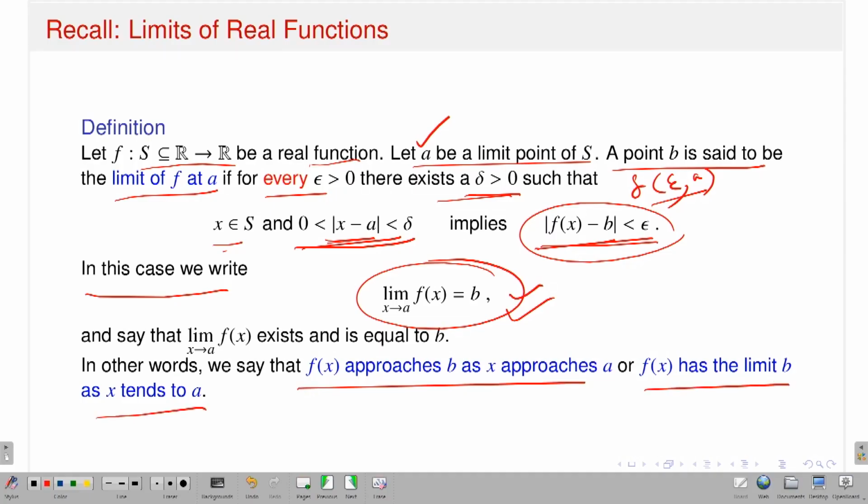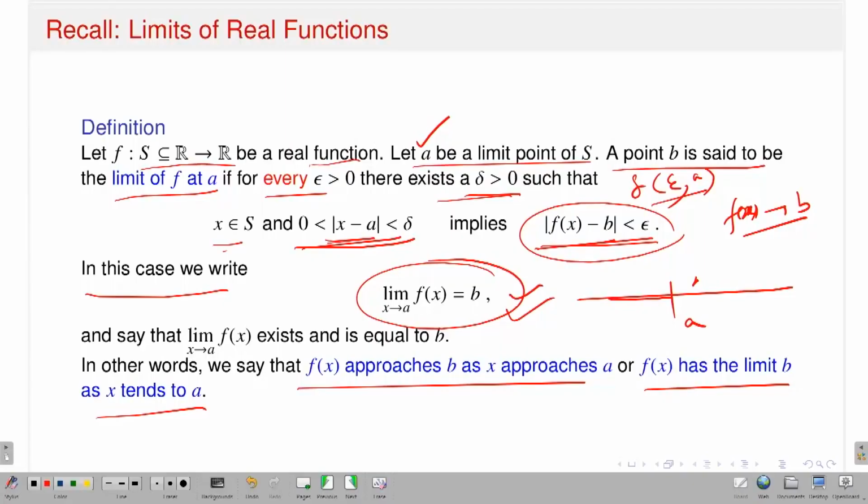So suppose this is my point a, suppose this is one dimension. I am saying that if x approaches a, then f(x), which is the value of the function at x, approaches b. That is the meaning. But there is a catch actually. What is the catch? This is the concept of limit we are familiar with for real valued functions of a real variable. Now, if x approaches a, what does it mean? On the real line, I have only two directions. So I can approach a either from the left hand side or from the right hand side.